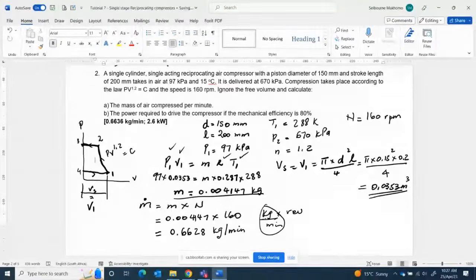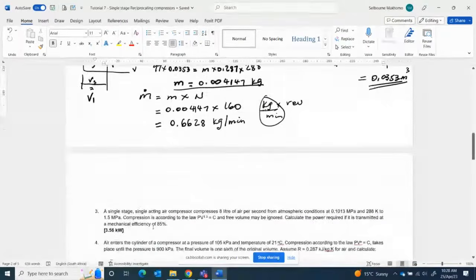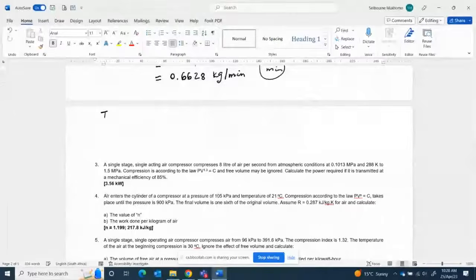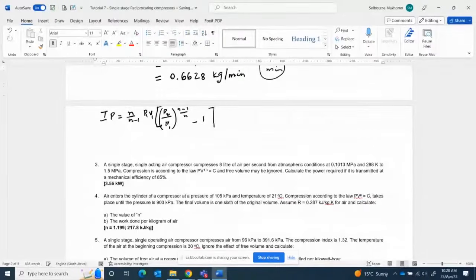Now the next question: the power required to drive the compressor if the mechanical efficiency is 80. Again, we have to calculate the compressor power, and then we calculate the power required to drive the compressor. The formula is the one that we have. The compressor power, IP, is equal to n over n minus 1, P1 V1, bracket, P2 over P1 to the power of n minus 1 over n, minus 1.